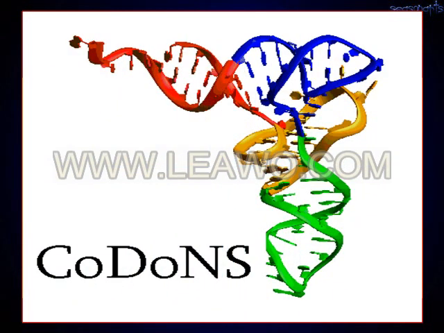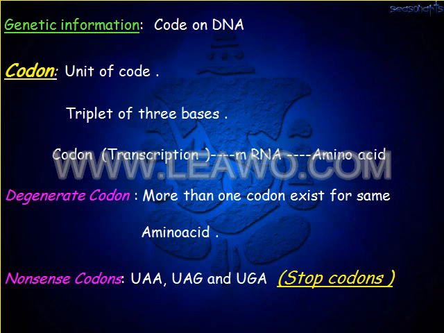So next you have to know about the codons. In this picture you are seeing the different colors. Each color represents one codon. What is meant by codon? Genetic information is stored in the DNA in the form of code. What is a codon? Codon is a unit of code. What is code? Code comprises a triplet of 3 bases.